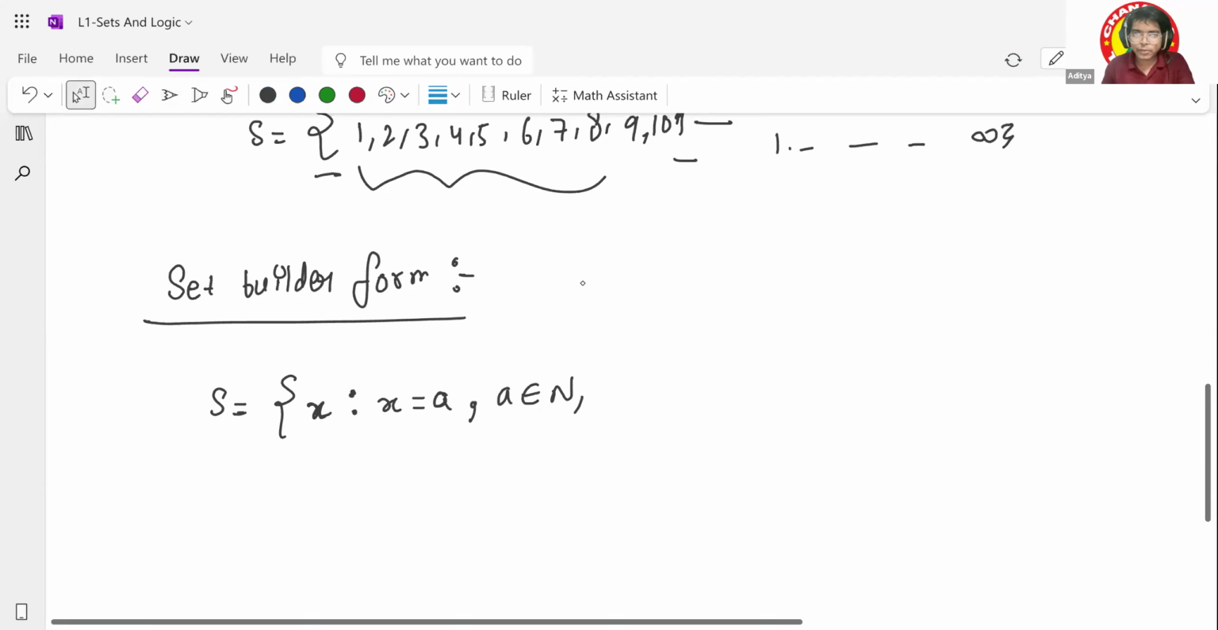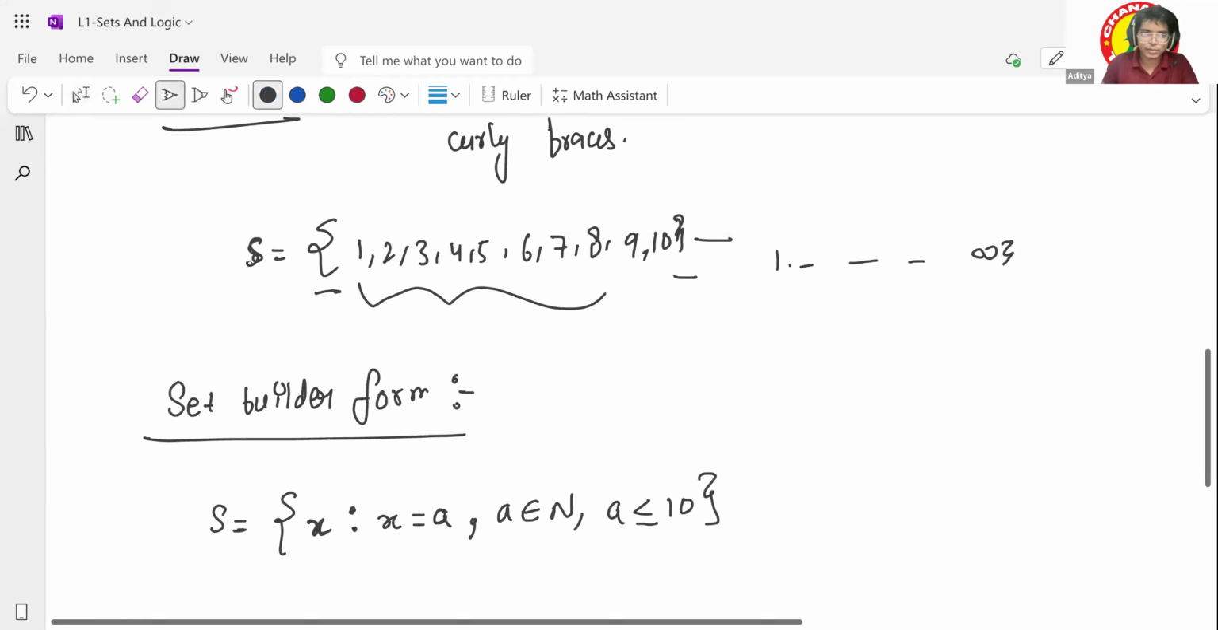Here I have taken the value of a, which is less than or equal to 10. So now this becomes the set builder form of this roster form. Is that clear? Yes, sir. All right. If I had to write this, how will I understand? If you see, it is x, meaning there is some value of x. What is it? It is nothing but a. What is a? A belongs to natural numbers.